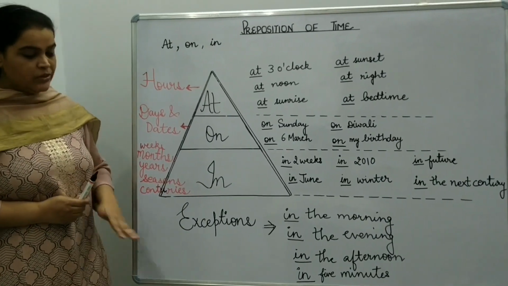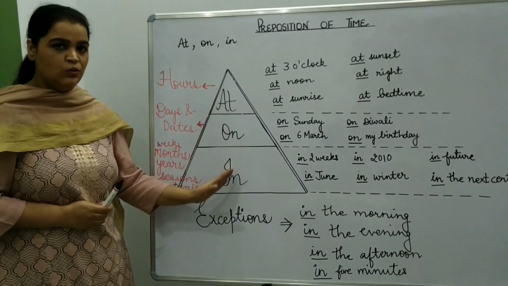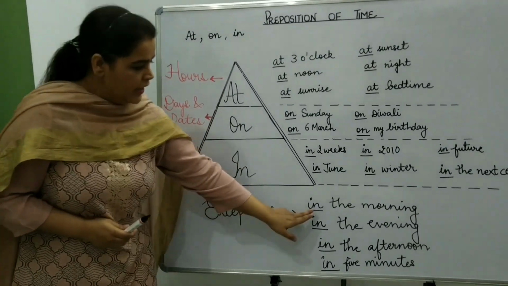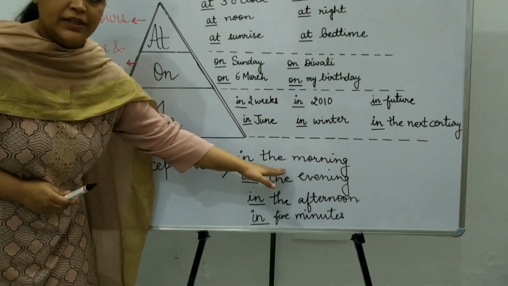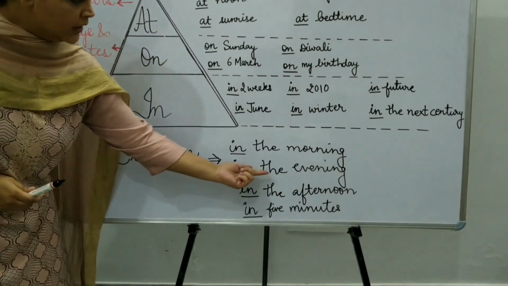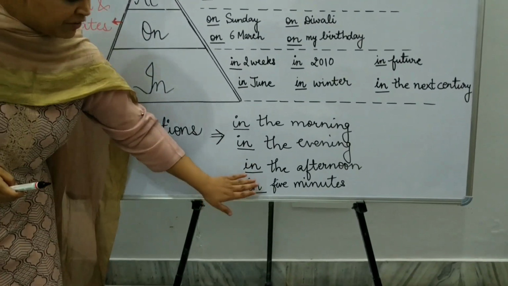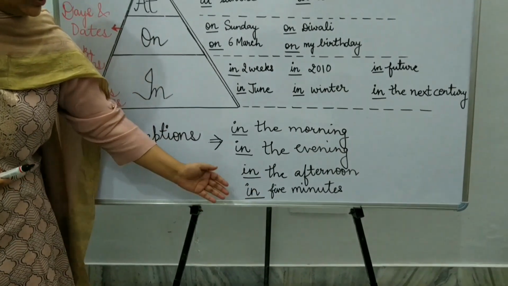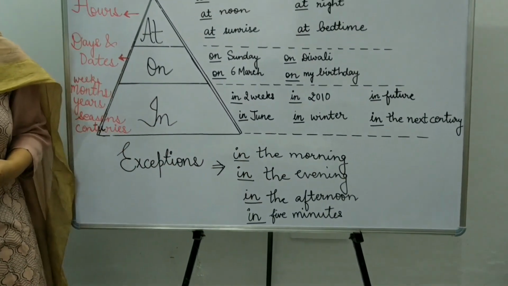Now you have to remember some exceptions. Exceptions where these rules do not apply. In the morning, we use in with this time expression. In the evening. Next, in the afternoon. In 5 minutes, in 10 minutes. So with minutes and with these time expressions we use in.